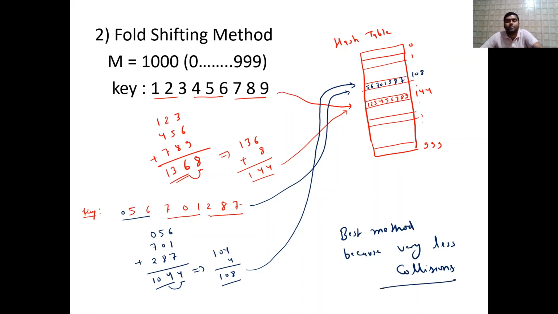Okay, this is the best method because very less collision. So fold shifting method is quite useful for designing a hash function, for using it as a hash function. Okay, so this is the fold shifting method. So these are the folding methods.